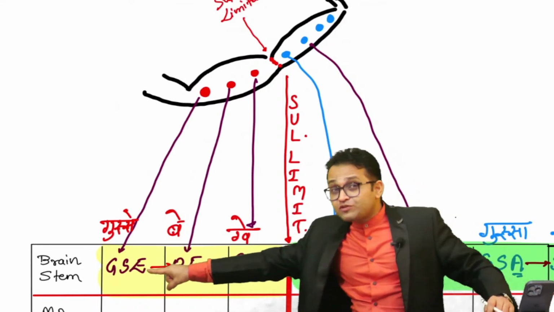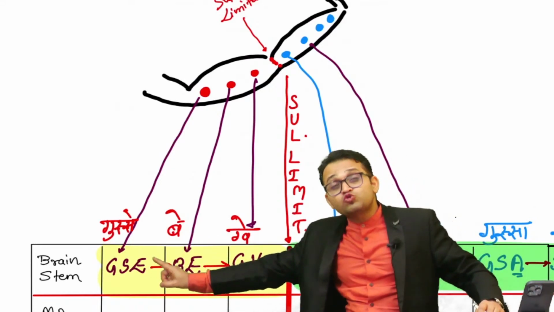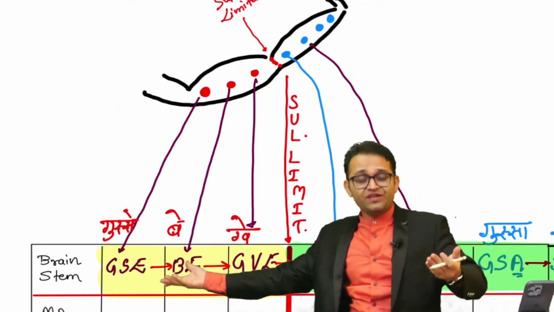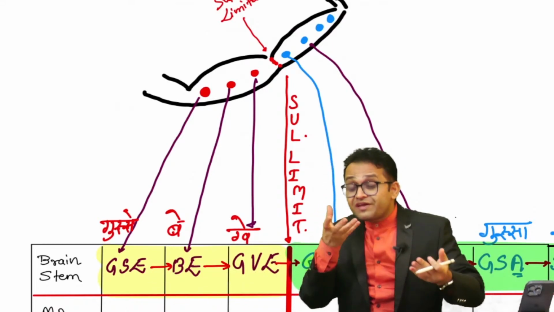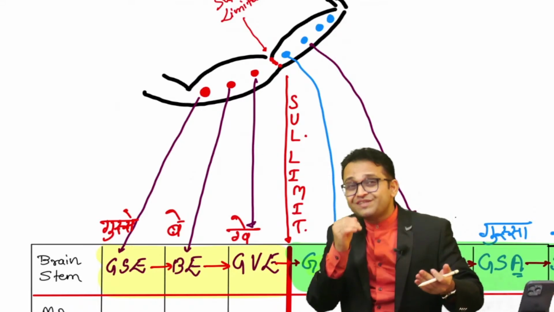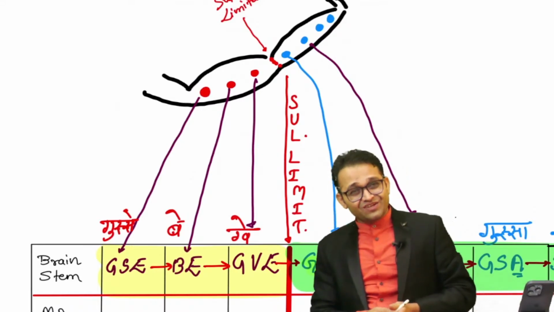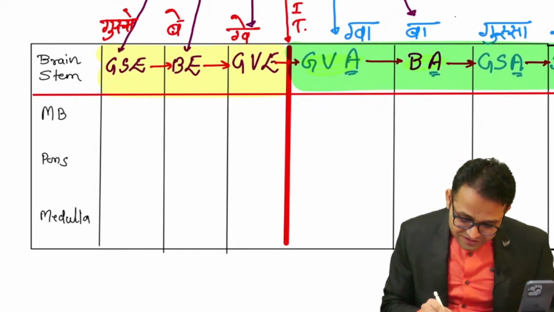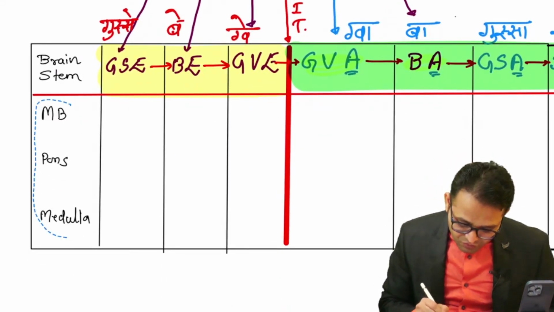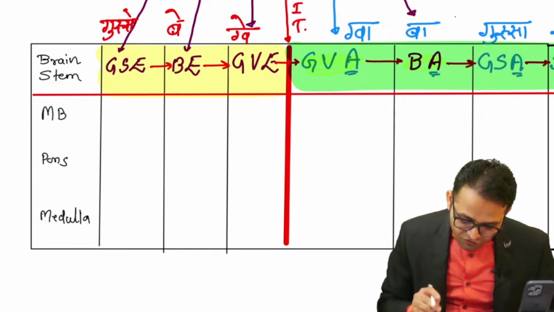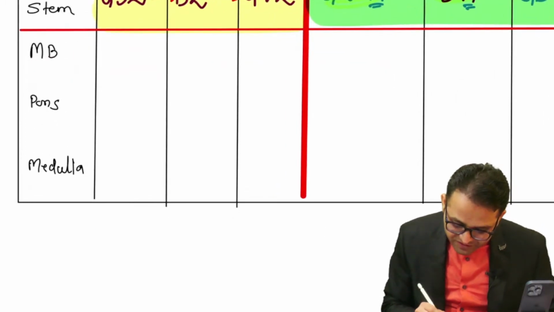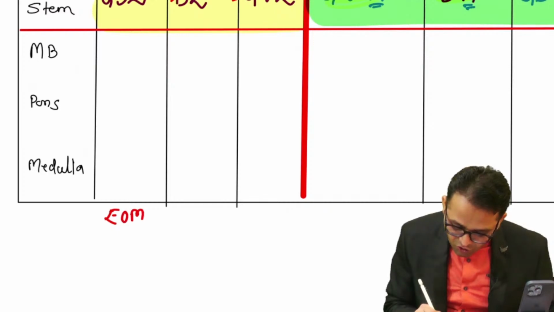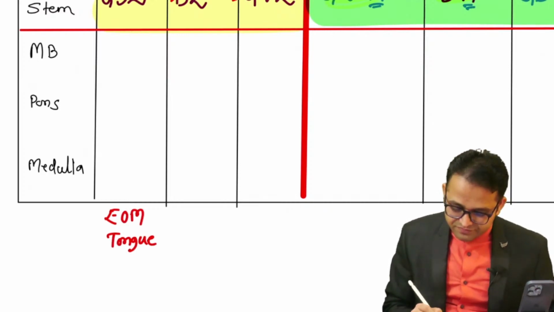Because they develop from the somites, that's why you will say somatic. And these are motor, that's why efferent. What is the nerve of the tongue muscle? Sir, 12th cranial nerve. So remember your formula for this area. What you have to remember, sir? Formula for this general somatic efferent is extraocular muscles and tongue.